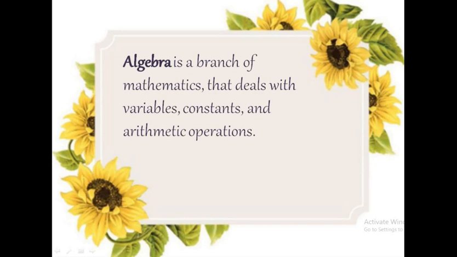Here in algebra, we will include some unknowns. Let it be x, small letter x. Along with the numbers, we are going to include the small letter x in arithmetic operations. So, algebra is nothing a new kind of thing. It's very familiar to us.